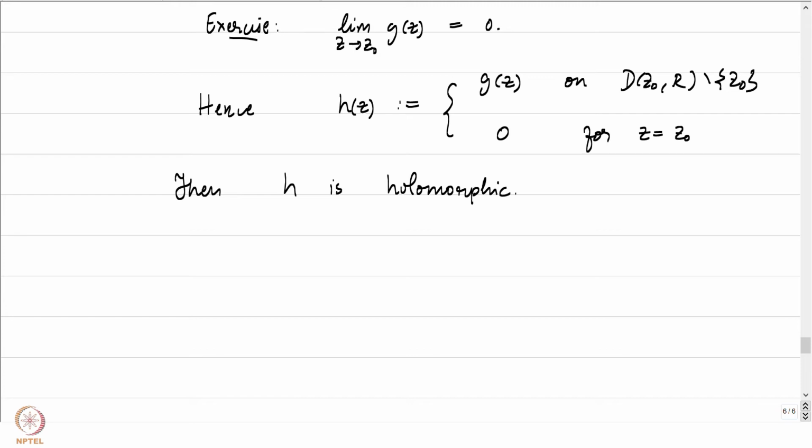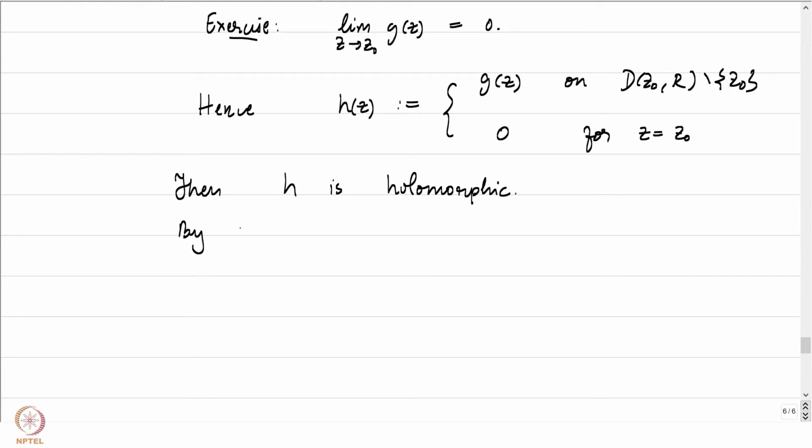Also, h is not identically equal to 0, because g is not identically equal to 0. Since h is not identically equal to 0, by the principle of analytic continuation, there exists some m such that the mth derivative is not equal to 0. Certainly, the function h vanishes at z0, so let m plus 1 be the first positive integer such that h^(m) does not vanish.